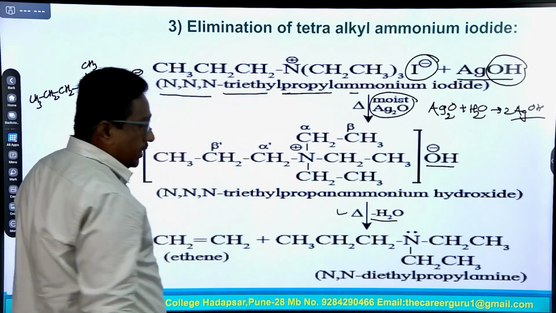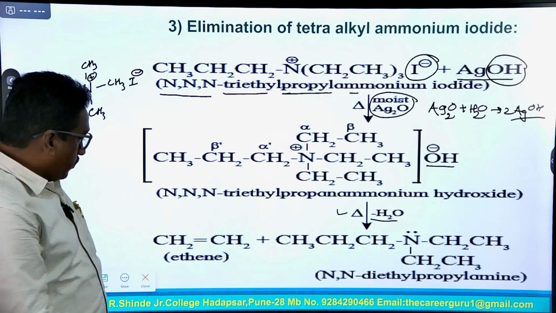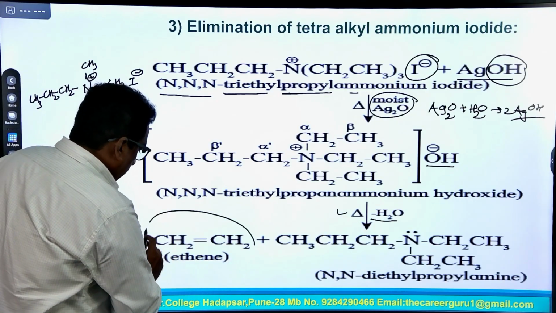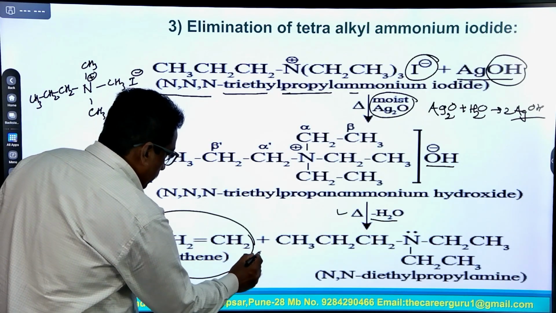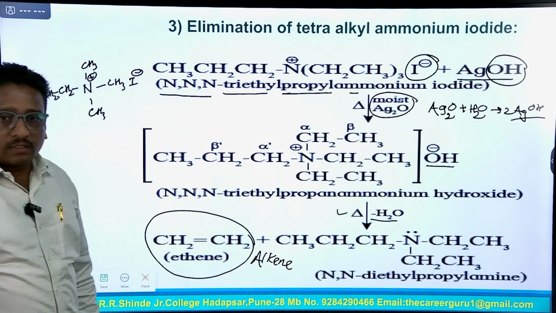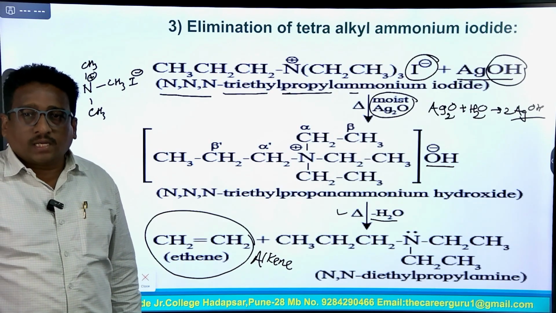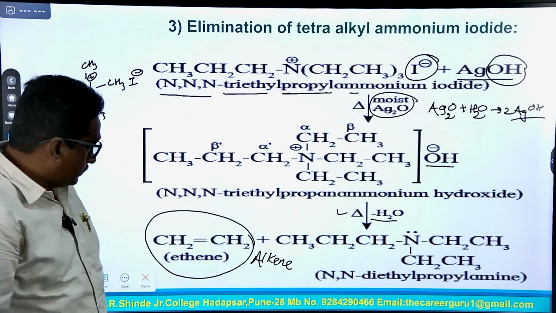so N,N-diethyl propyl amine. So, in this reaction there is formation of an alkene molecule, and every elimination reaction gives an alkene compound. So, this is the elimination reaction of tetraalkyl ammonium iodide.